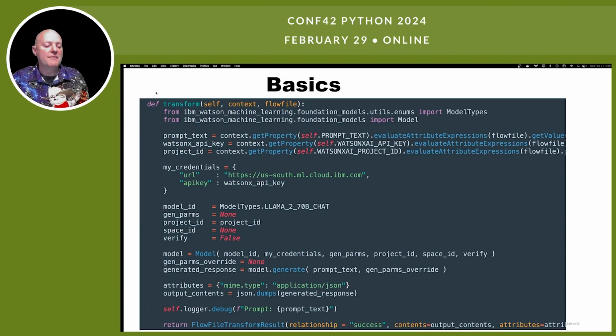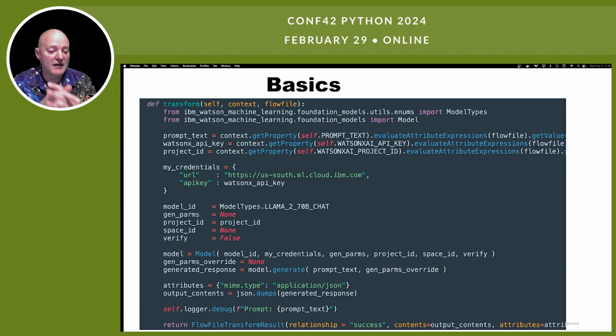And this is the main body of the Python code. Pretty straightforward. This doesn't change much. You start off with a definition. Name is transform, self, context, and flow file. Those are important. Context gives me access to lots of things in the environment, like you see the properties.